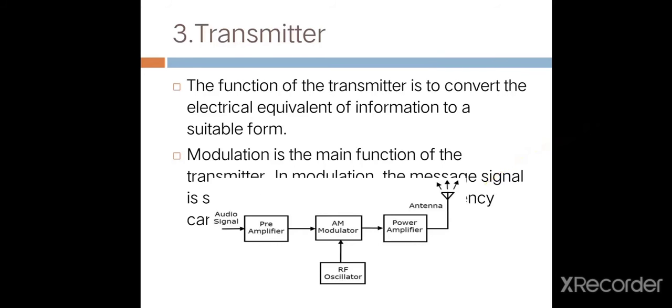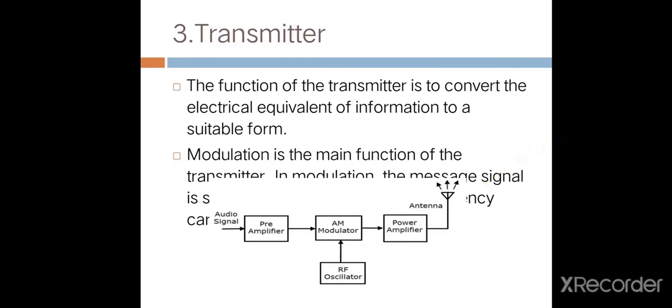The next block is the transmitter. The function of the transmitter is to convert the electrical equivalent of information to a suitable form. In the transmitter, modulation is the main function. Modulation means the message signal is superimposed upon a high frequency carrier signal.